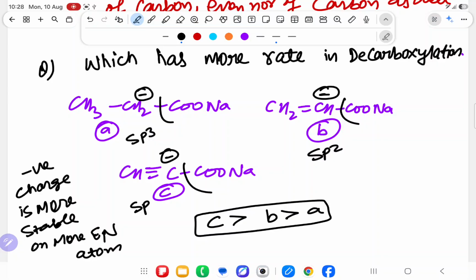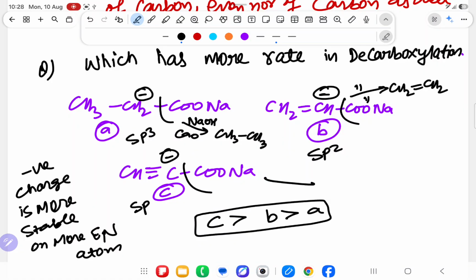Understood? Why? Because soda lime decarboxylation. And what is the product coming if you will use NaOH plus CaO? It will become CH3. Over here, same NaOH CaO, sir, CH2 double bond, one hydrogen will come, CH2. It will become same, sir, reagent, CH triple bond CH, one hydrogen coming, CO2, Na2CO3 will go outside. Understood the point? So this is all about soda lime decarboxylation.